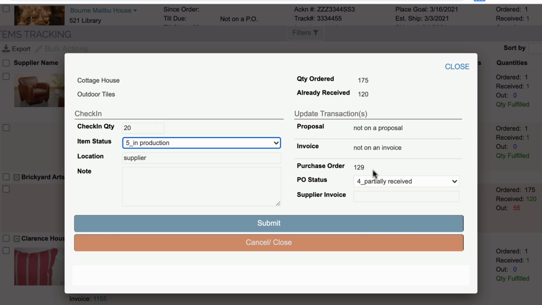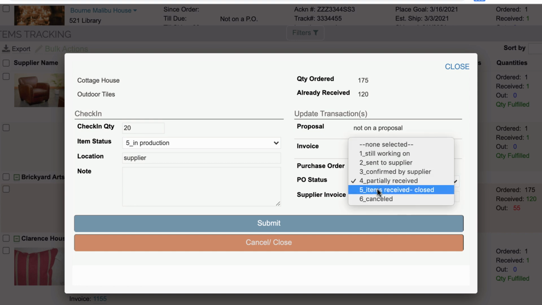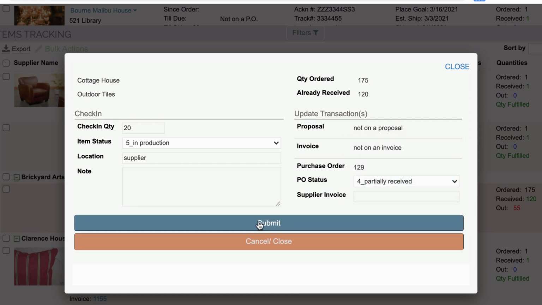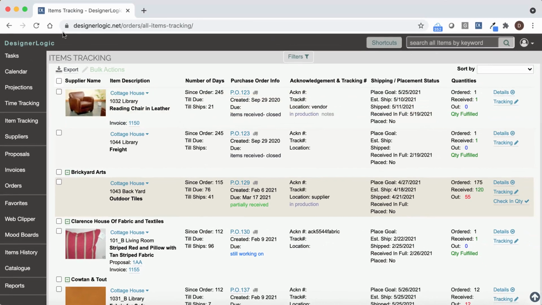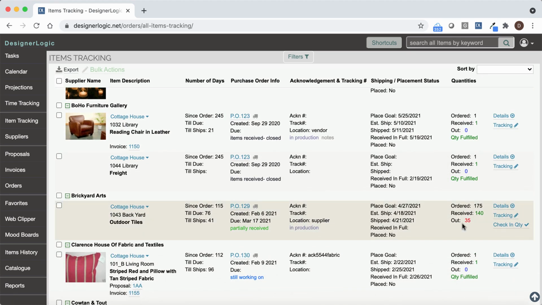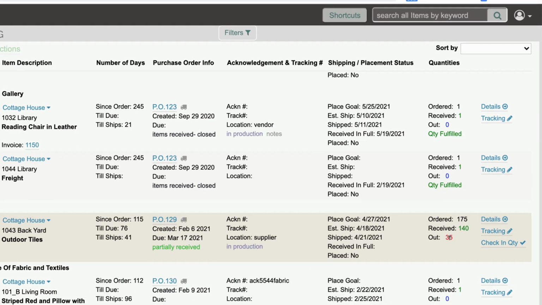And then over here we can actually update the proposal, invoice, and purchase order status as well at the same time. If we had received all 55 of these, we'd put that this is received and closed, but we're still only partially received, so we're going to leave that as it is. Hit submit. And what that does is update the quantity that's out, so we'll refresh this page. And now when we scroll down, we can see that we only have 35 boxes of tiles out.